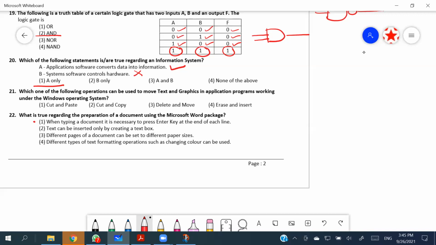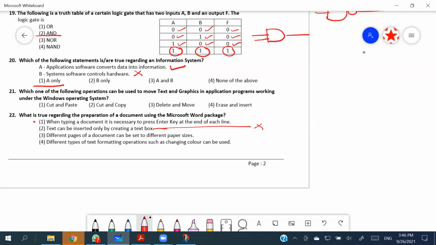Text can be inserted only by creating a text box. Now that is a concretely incorrect one. We can type things without text boxes, just on the working area. Different pages of a document can be set to different paper sizes. Yes, we can section things and change it, but it is not in your syllabus. Let's see whether they have gone with that.